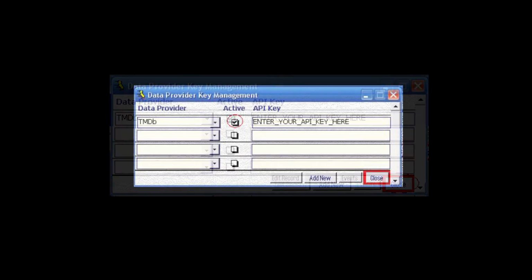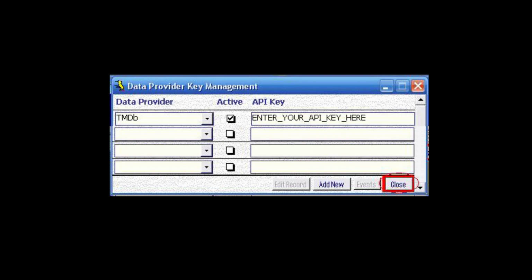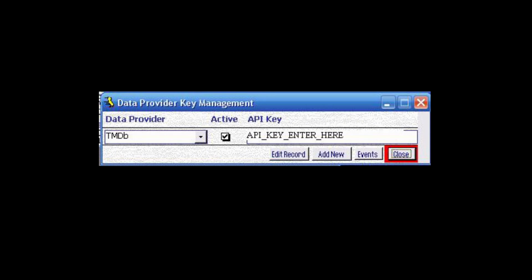Once it has been completed, you should have your API key listed as seen here. Then proceed on clicking on Close, which will complete the API Data Provider Key Management registration.